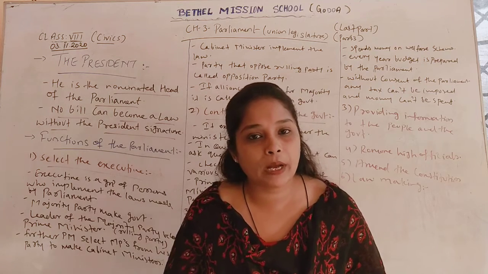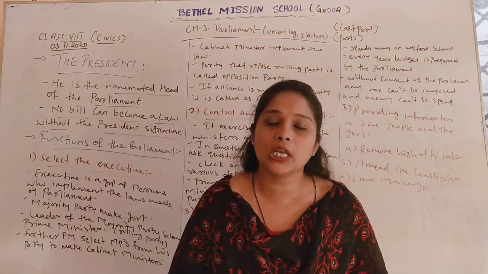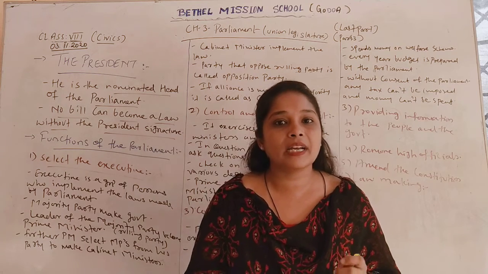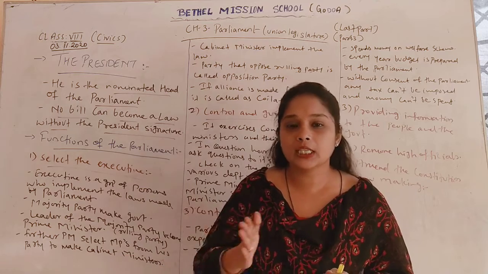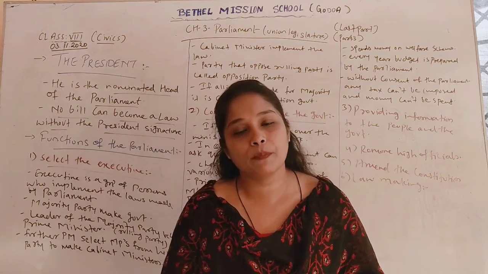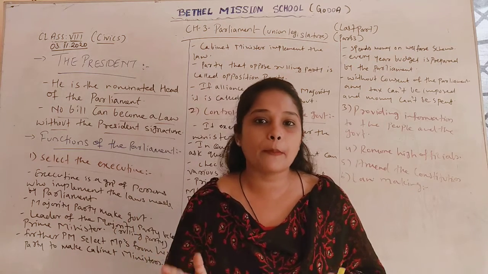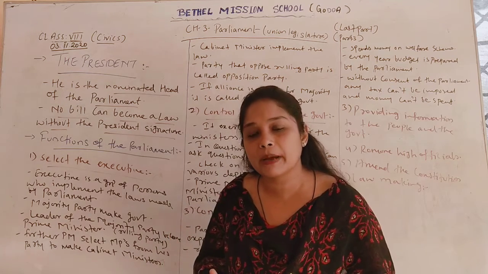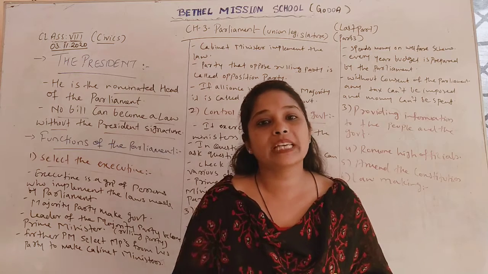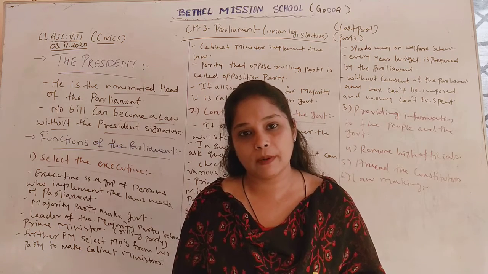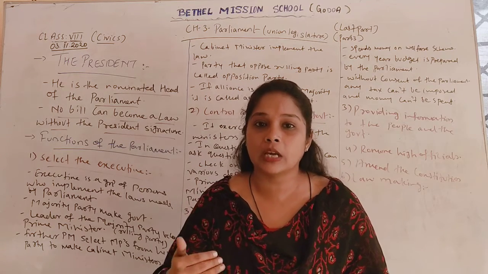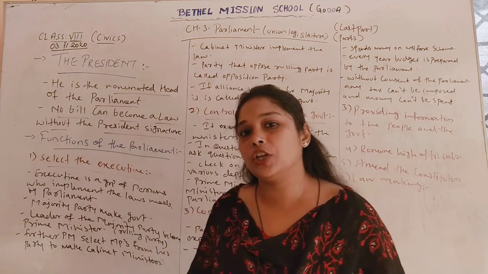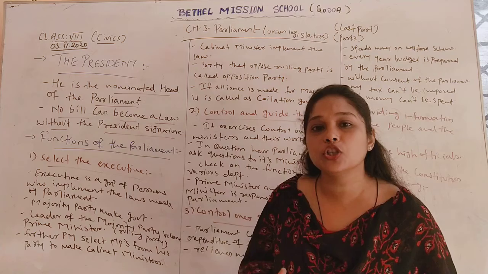Now, parliament comes under the union legislature. In our last session we saw that parliament consists of two houses: the Lok Sabha, which is the lower house of the parliament, and the Rajya Sabha, which is the upper house. We saw the composition of the Lok Sabha and Rajya Sabha and who their presiding officers are. I hope you have understood those two sessions about the parliament. Now in this session we are going to learn about the functions of the parliament.